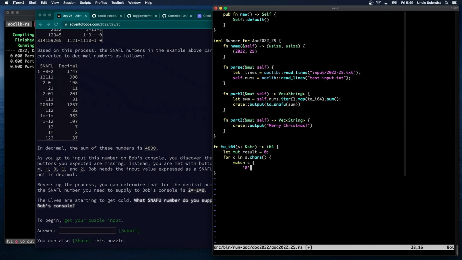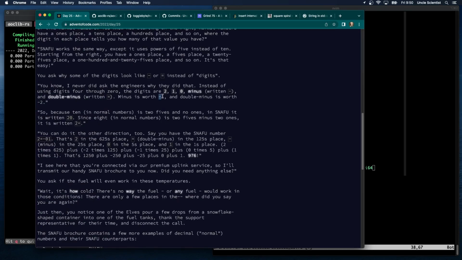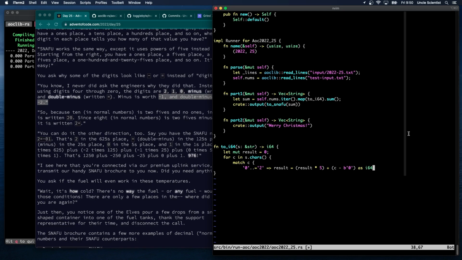If it's 0 through 2, then we're going to say result is equal to result times 5 plus c minus '0' as i64. And then minus and double minus, or just minus is -1 and double minus is -2? Okay, so that's all we have to do for that.